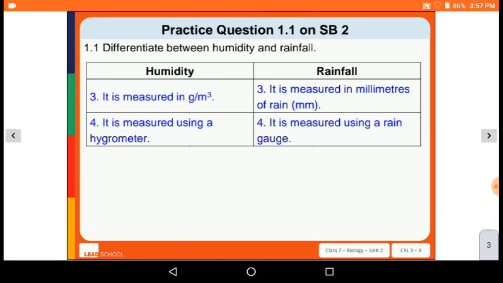Difference between humidity and rainfall, the third point: humidity is measured in gram per meter cube and it is measured using the hygrometer, and rainfall is measured in millimeters of rain and it is measured using the rain gauge.